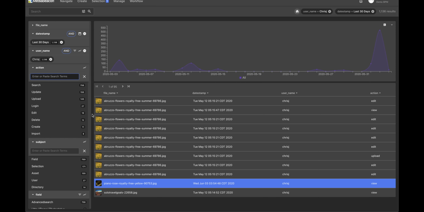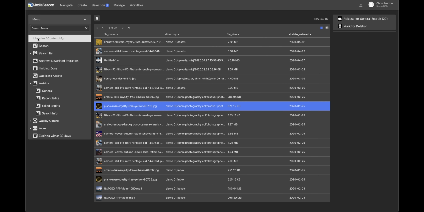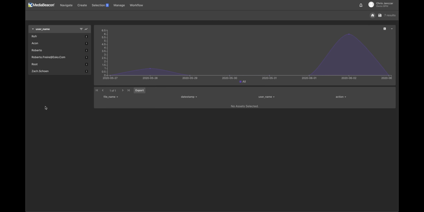What I also like to do is, let me go to, this is the librarian, and in librarian persona I actually have some saved metrics. So all I've done here is I've created a workspace, for instance, for failed logins. And in this workspace, I've already pre-filtered exactly what I need to see, and I removed all of the stuff that I would not need to see for the logins. So in this case, I'm just looking at who has tried to log in, who has failed at logging in, meaning they put in the wrong password or something like that. And I can see exactly how many failed logins there are. So that's one type of report.